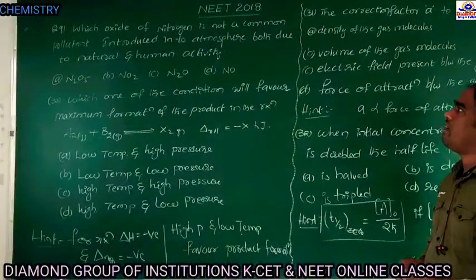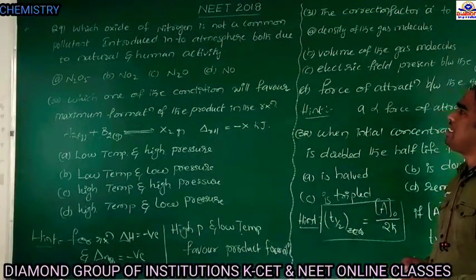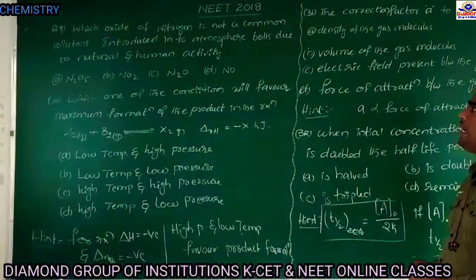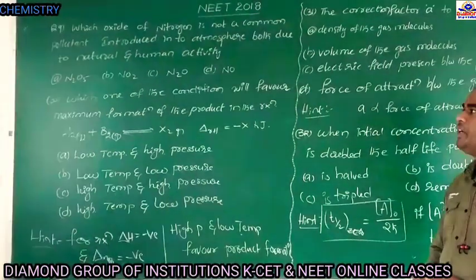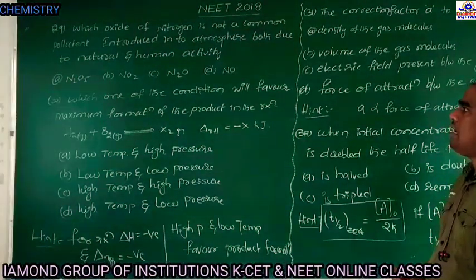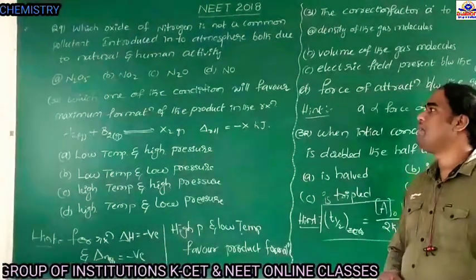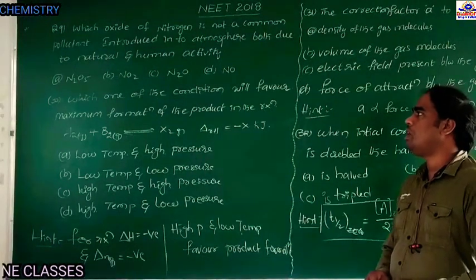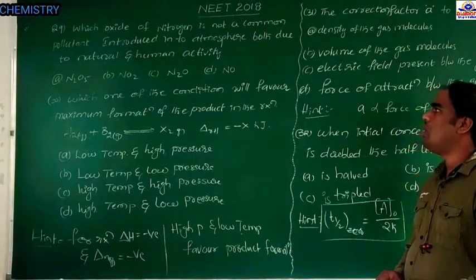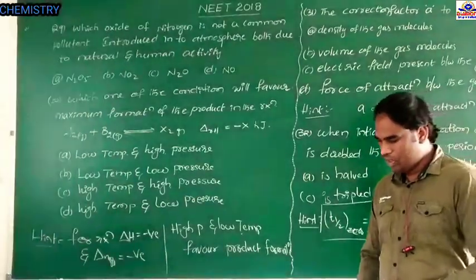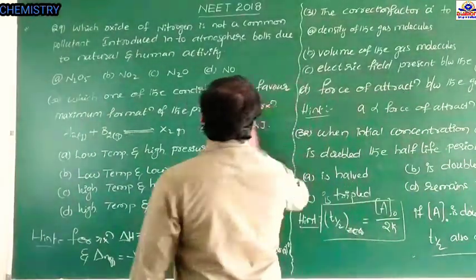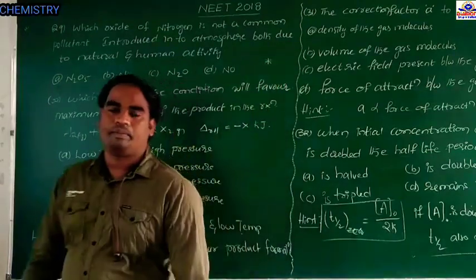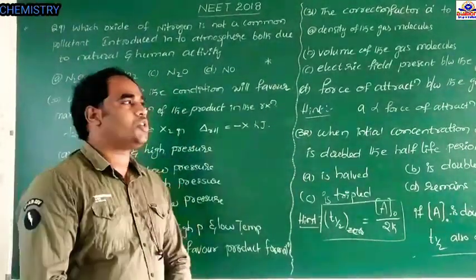Which oxide of nitrogen is not a common pollutant introduced into the atmosphere both due to natural and human activity? Option A N2O5, option B NO2, option C N2O, option D NO. This question is repeated in 2016 and 2018. Two times this question is repeated.